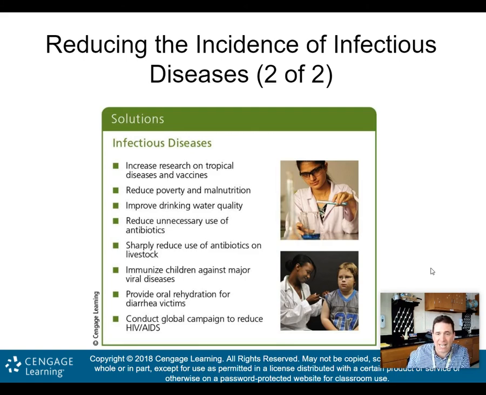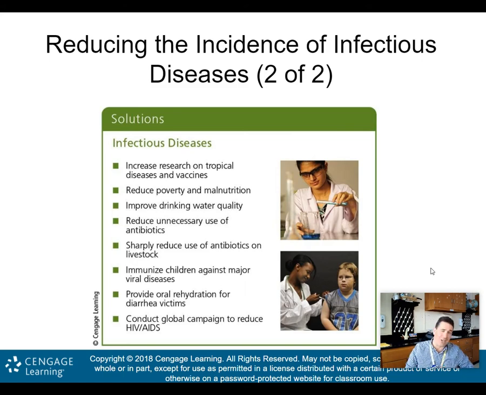Immunize children against major viral diseases. Get those immunizations, okay? I know many of us teachers are getting the COVID vaccine. I'm sure many of you, once it's available to the young adult community, will get it as well. Get it. Okay. Provide oral rehydration for diarrhea victims. Diarrhea is a huge issue.